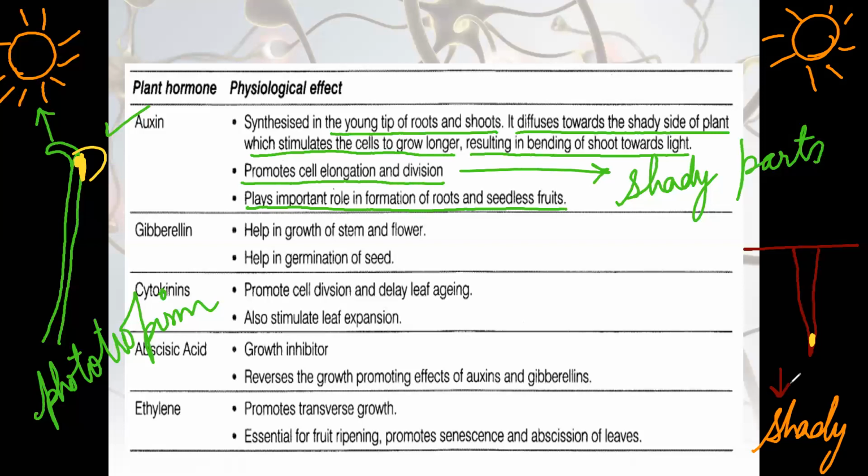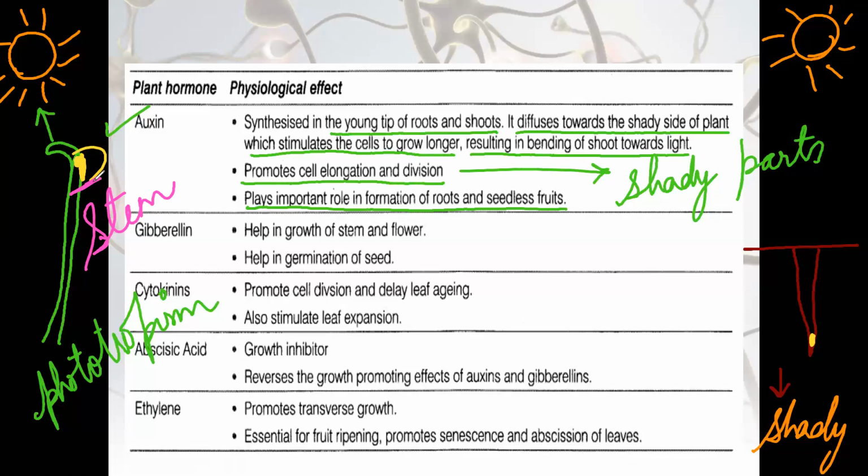So what will happen? In the stem, we have observed that auxin leads to bending of the shoot towards the sunlight, because it is accumulating at the shady region.